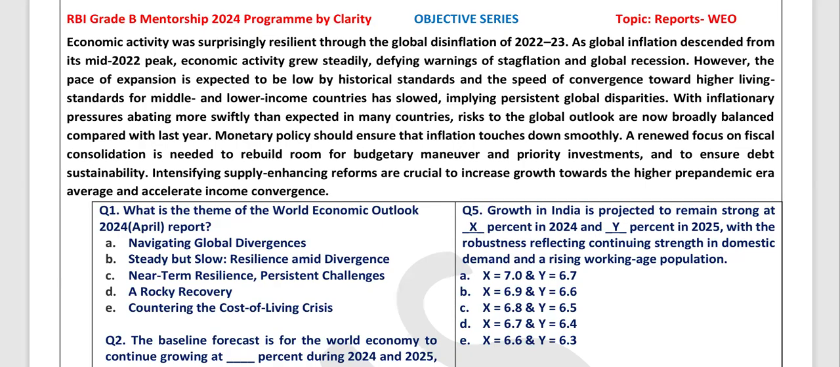Welcome back to Objective Series discussion session of C4S classes, where we'll be discussing MCQs that are important for RBI examinations perspective. So today we are going to discuss World Economic Outlook report, which was recently published by IMF. This was a paragraph that was taken from that report, and based on that, some questions were asked. So let's discuss the report.